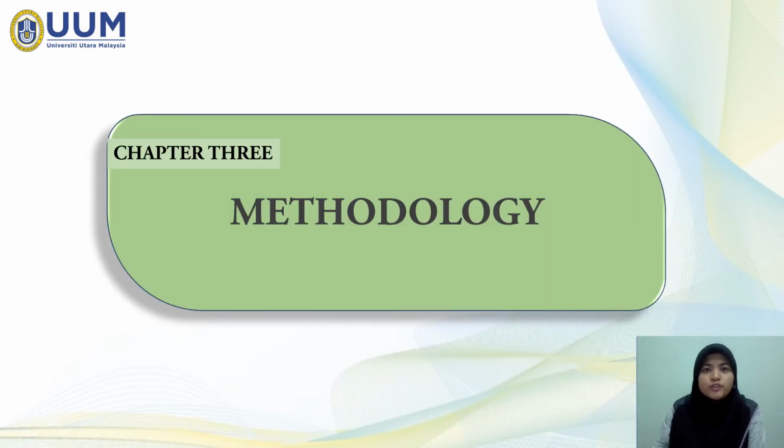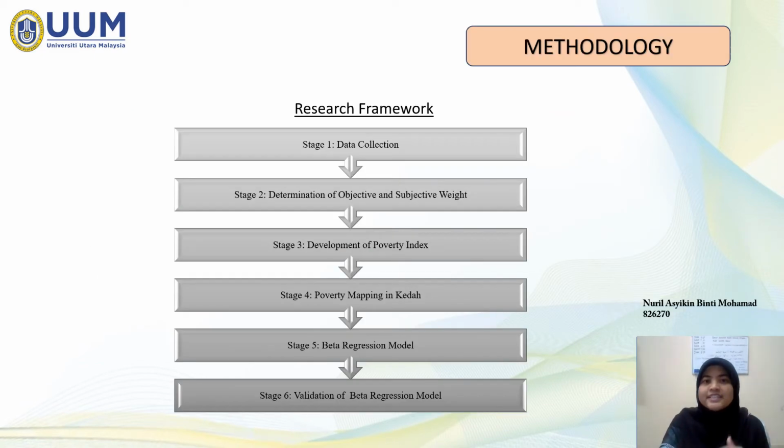Chapter 3, Methodology. This chapter discusses the methods applied to achieve the goals and enlightens the process of methodology, which are data collection, determination of objective weight and subjective weight, development of poverty index, poverty mapping by district in Kedah, modeling beta regression, and validation for the beta regression model.